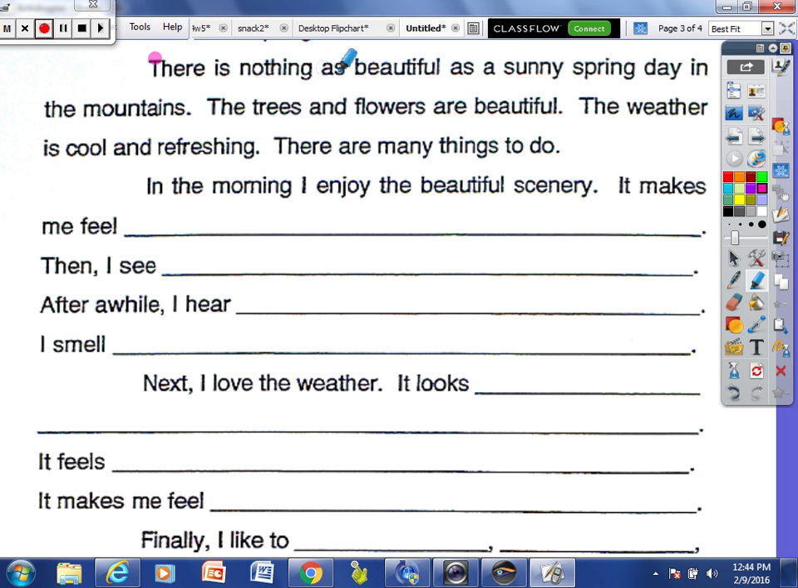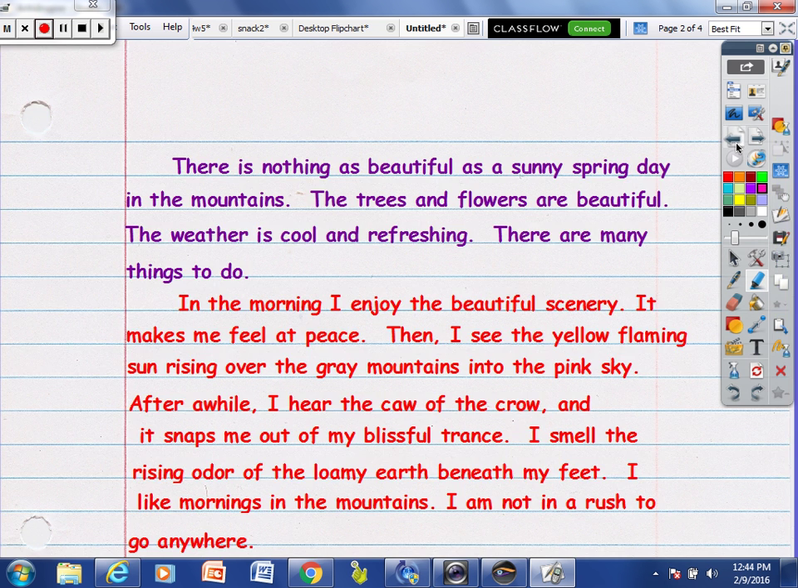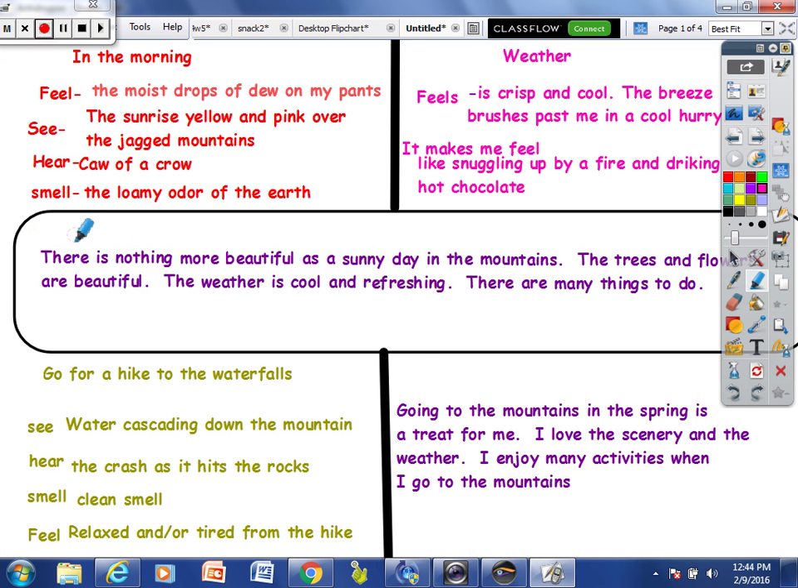There is nothing as beautiful as a sunny spring day in the mountains. The trees and flowers are beautiful. The weather is cool and refreshing. There are many things to do. Okay, and that was your introductory right here.